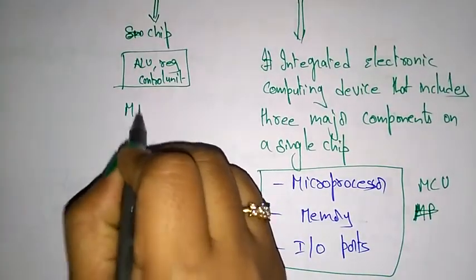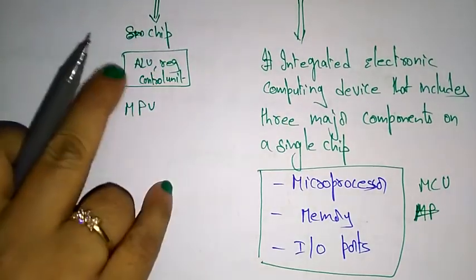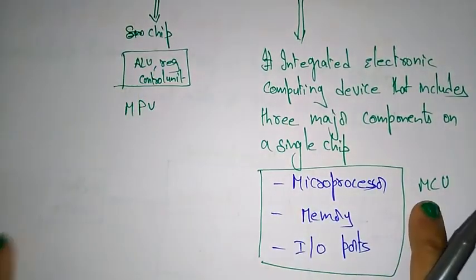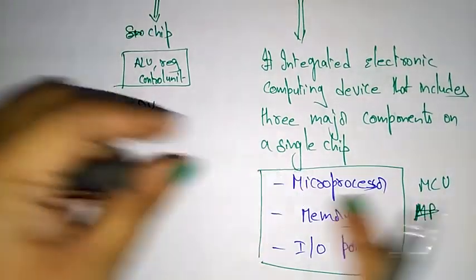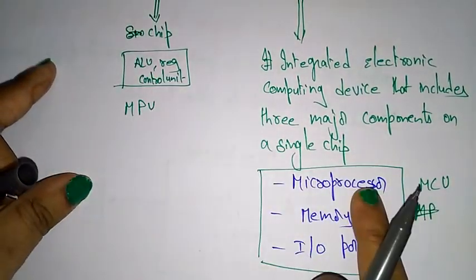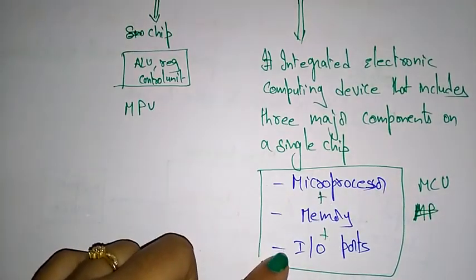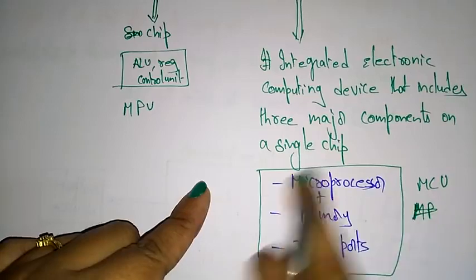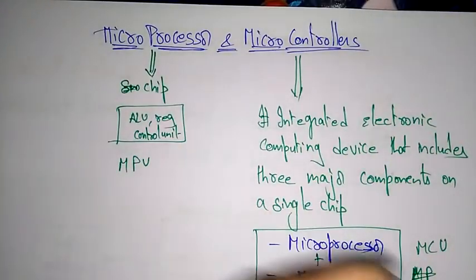A microprocessor unit means it consists of ALU, registers and control unit, whereas a microcontroller unit means this complete processor is present here, along with the memory and all input output ports integrated in a single chip. Then you call it a microcontroller. So that is the main difference here.